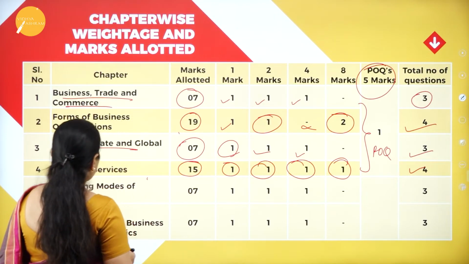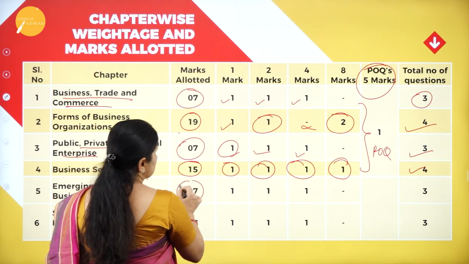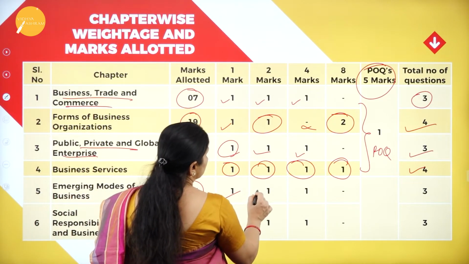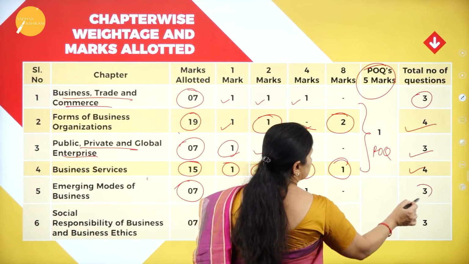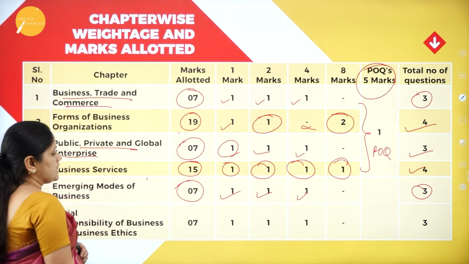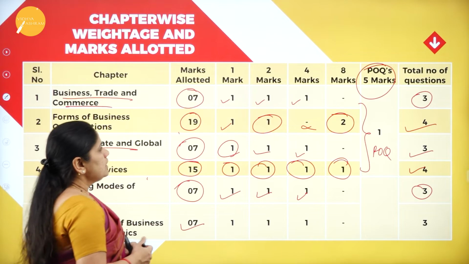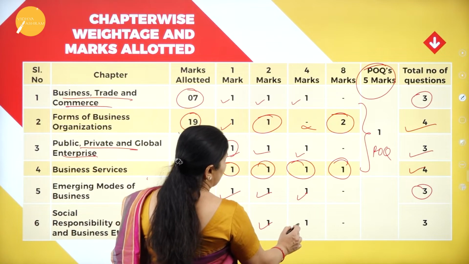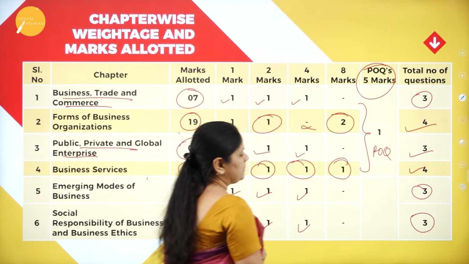Next is the 5th chapter, the emerging modes of business. They have allotted 7 marks for this chapter. In this we will have a 1 mark question, a 2 marks question, and a 4 marks question, so the total number of questions is 3. Now for the 8th chapter, that is social responsibility of business, it also has 7 marks allotted. You will have a breakup of a 1 mark question, a 2 marks question, and a 4 marks question, and totally there will be 3 questions asked.